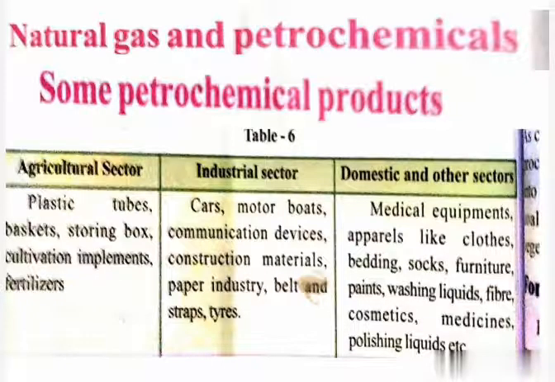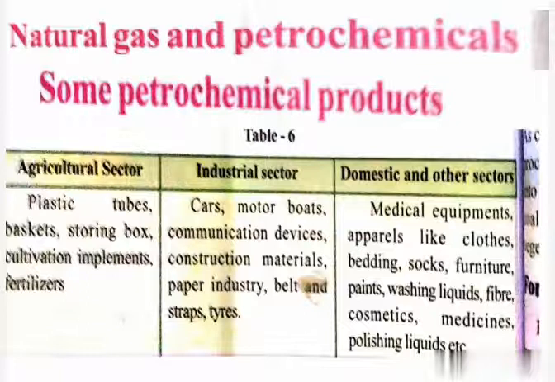We'll discuss one more topic, natural gas and petrochemicals. Natural gas is not just an important domestic and industrial fuel but is also used in the manufacture of fertilizers. So what are petrochemicals? The useful substances which are obtained from petroleum and natural gas are called petrochemicals.